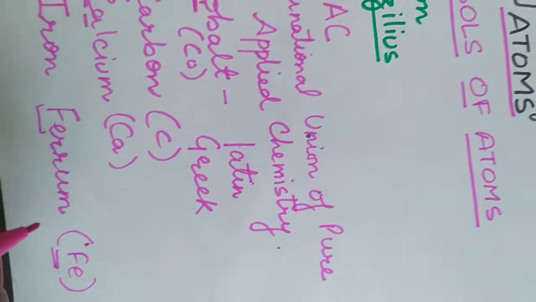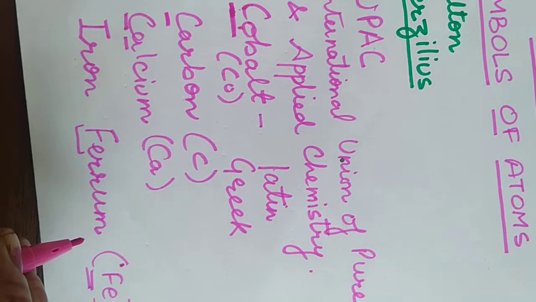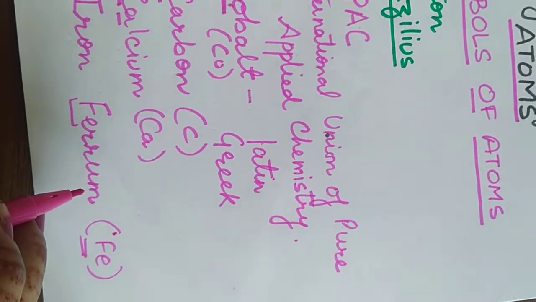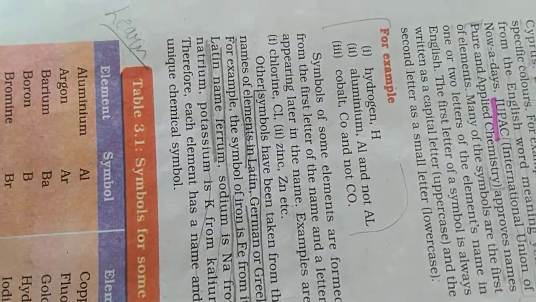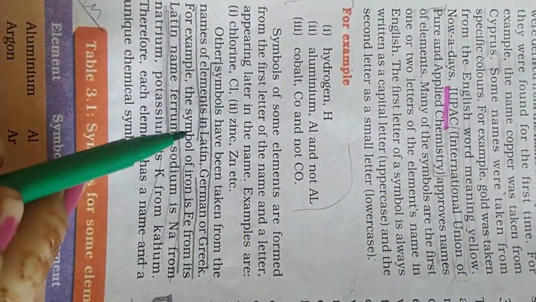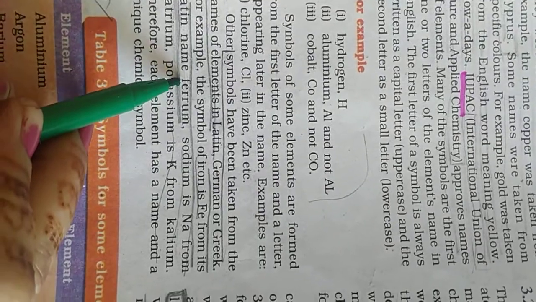So students, no need to learn all the Latin names. You will be learning the Latin names or the Greek names which are given in NCERT. For this you can see page number 34. Page number 34. You can see students, last para, Latin or Greek name, it is iron, ferrum.